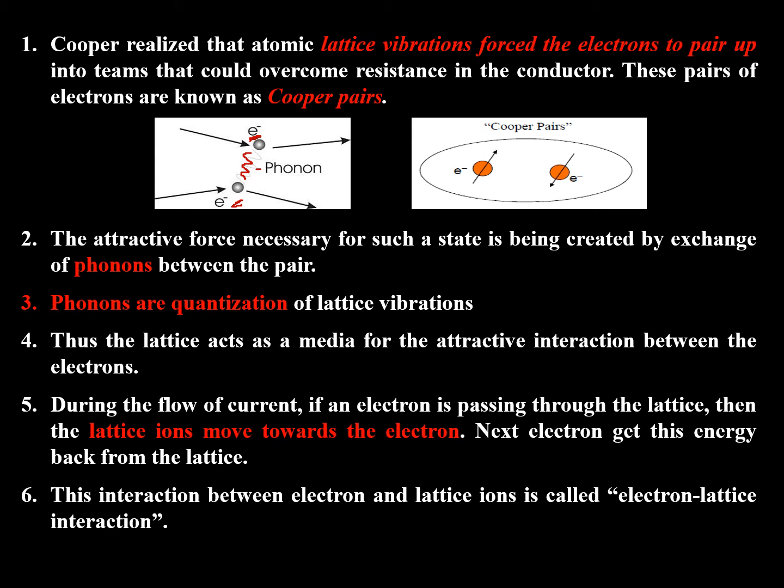The pairing will be more if one electron has positive spin and the other electron has negative spin. Then these two electrons will be paired up, and this pair is called a Cooper pair.